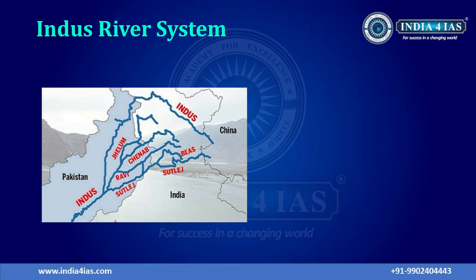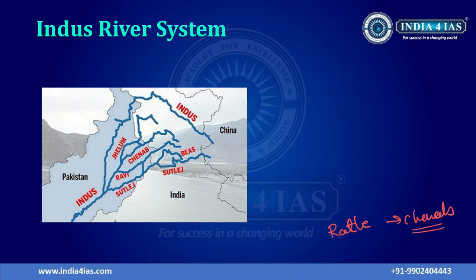So we came to know that the Ratle hydroelectric project is constructed on the Chenab River, right? The Ratle hydroelectric power project was in the news, and the Chenab River is also in the news. Now we will briefly look into the Indus River system, because the Chenab River is one of the tributaries of the Indus River system.